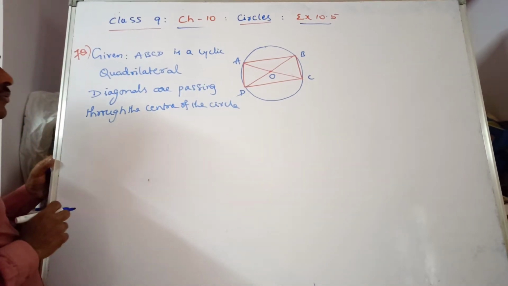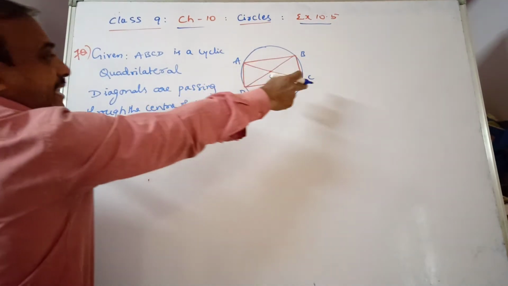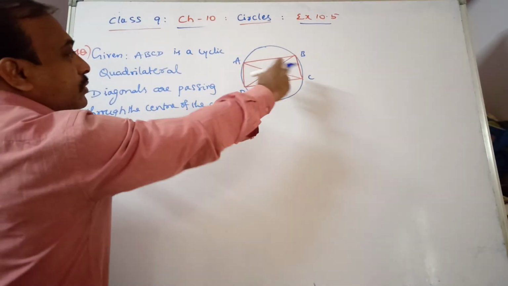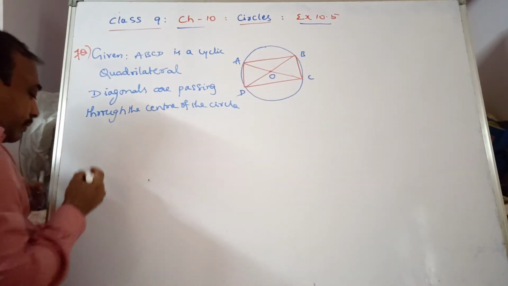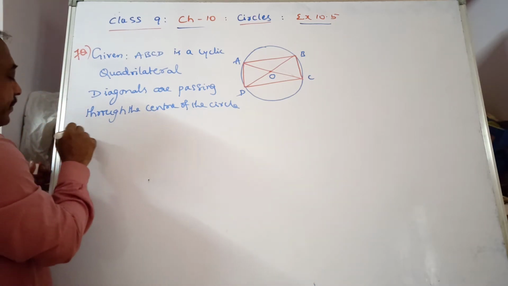Which are the diagonals? AC and BD are passing through the center. Required to prove: ABCD is a rectangle.